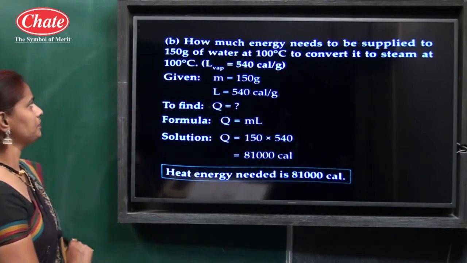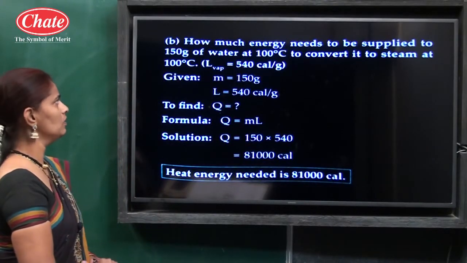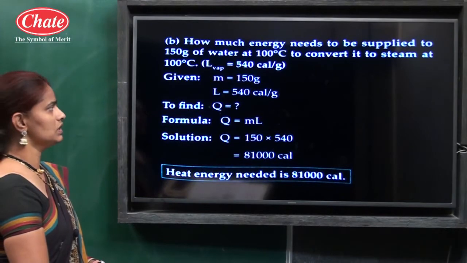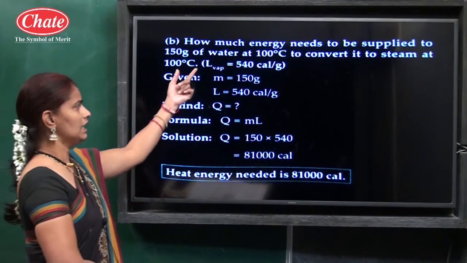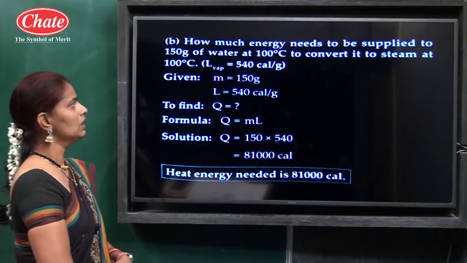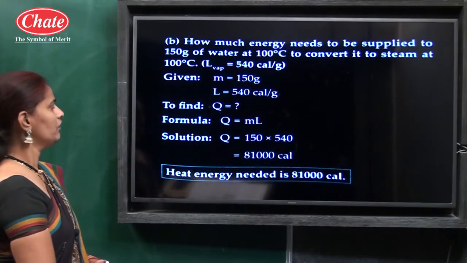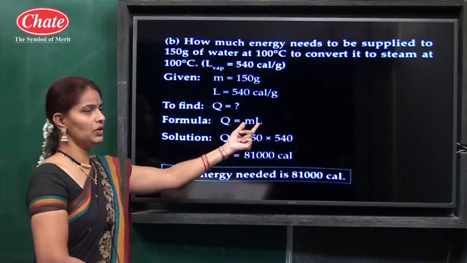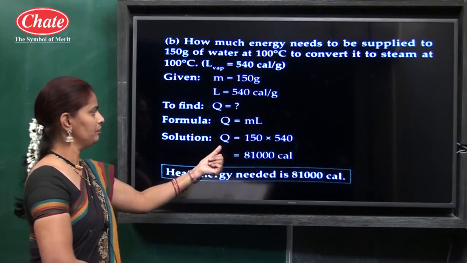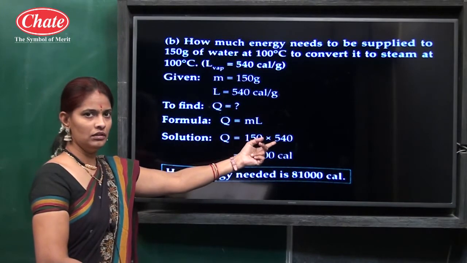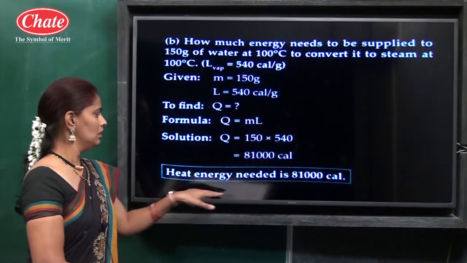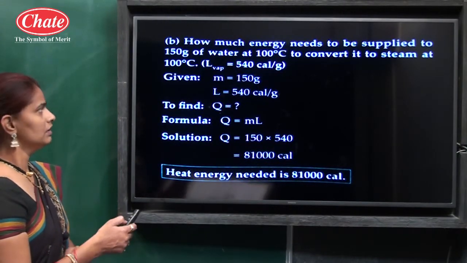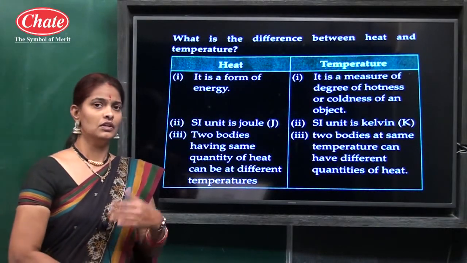Then the second example: how much energy needs to be supplied to 150 gram of water at 100 degrees Celsius to convert it to steam at 100 degrees Celsius? Latent heat of vaporization is 540 calorie per gram. Given values are here, and to find Q, the formula is Q equals m into L, where L means latent heat. So 150 into 540, that is why the answer is, the heat energy needed is 81,000 calorie.